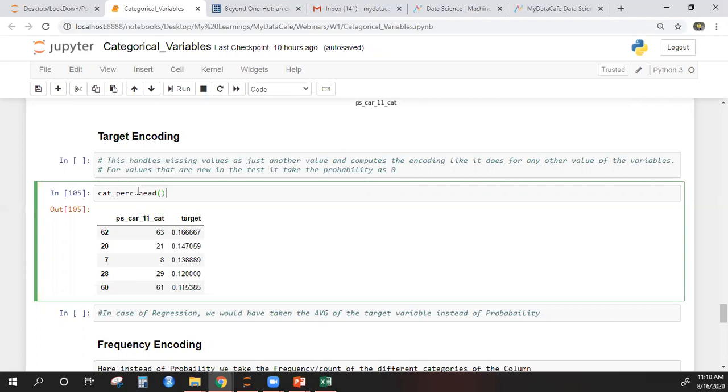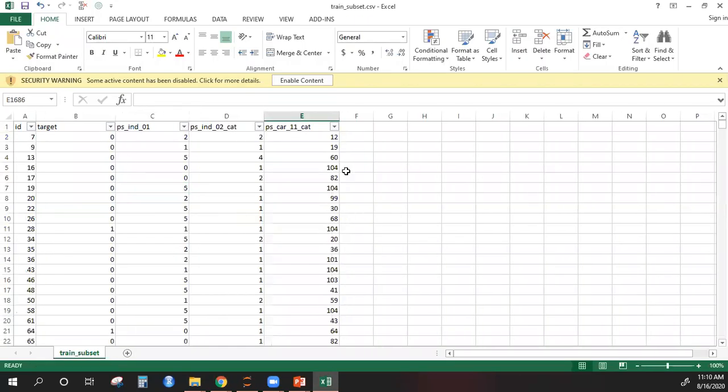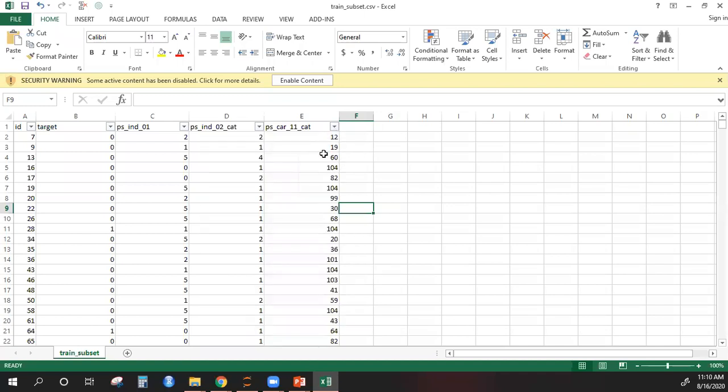The other advantage that you get in target encoding is how we deal with missing values. Let's discuss that. Let's say your data has some missing values. Again, I don't have any missing values here, but imagine that there was some missing value. That should not be a problem at all, because you can calculate the probability also for the missing value. For example, let's say value 60 represents the missing value.